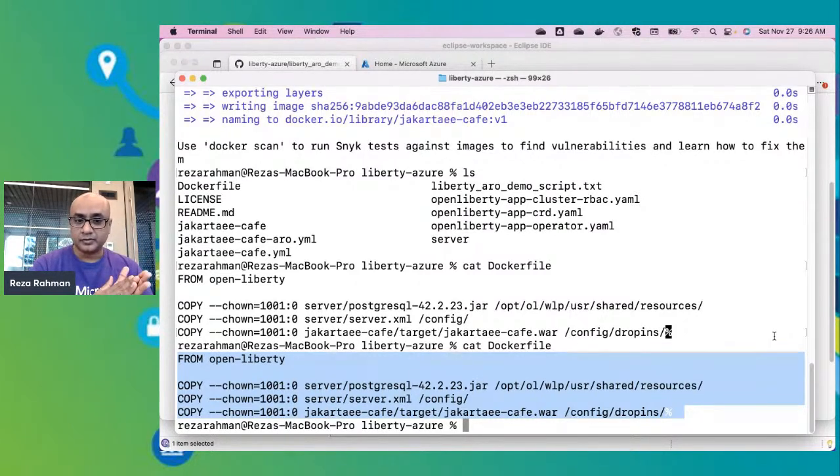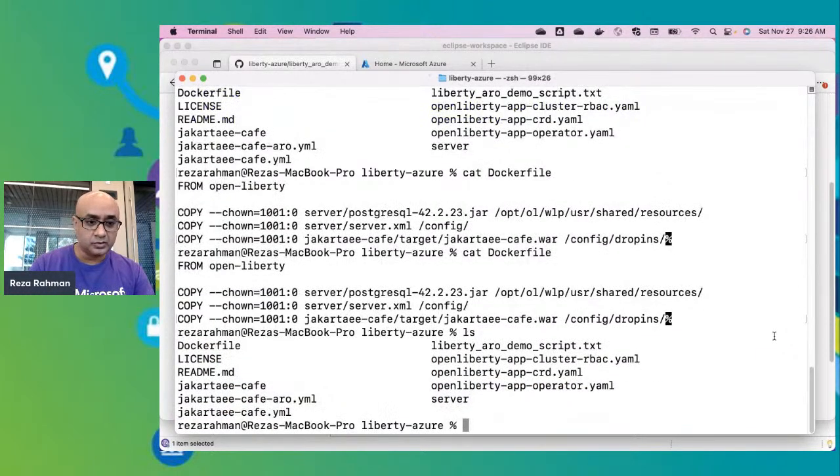I'm also copying over the server.xml. So I need some configuration. The primary bit of configuration here you'll see in a moment is enabling MicroProfile, because I'll show you MicroProfile in our next demo, as well as making use of the Postgres jar file to create a data source. And I'll show you that in just a moment also. And then finally, I'm just copying over the WAR file that I built.